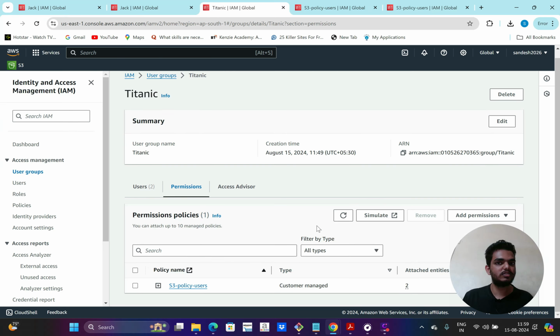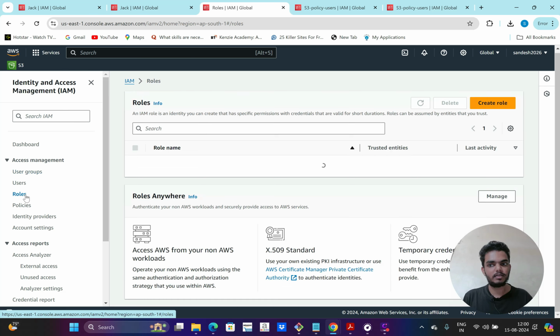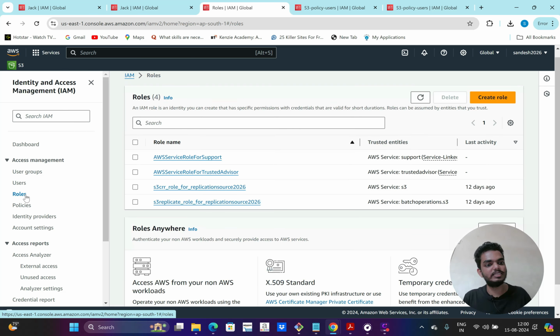And next is roles. I'm not going to demonstrate a role for now because role is an advanced topic and I'm going to cover it in the next sessions. Roles are generally used if there is any third-party application or integration, or if you want to communicate your AWS service with any other AWS account. In the next sessions, if CI/CD integration is required for an AWS account, at that time I'm going to create a role and explain roles in detail. It doesn't make sense if I explain the role concept now.